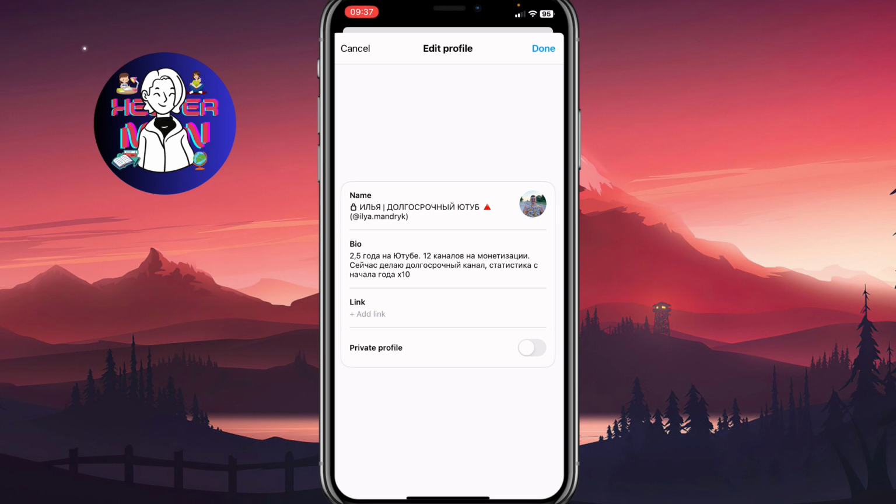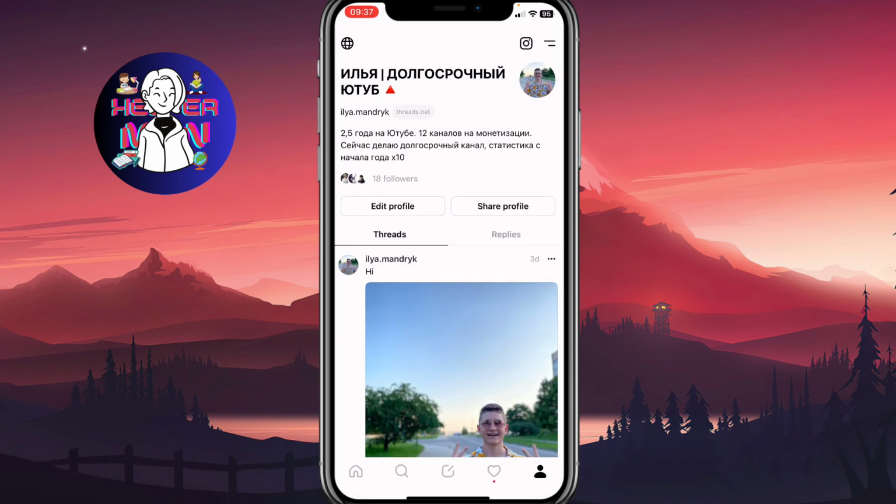But basically, if this feature is turned on, in order to make the account public, you simply need to disable this feature. Then just click on Done in the right top corner. And basically, yeah, your profile is public now.